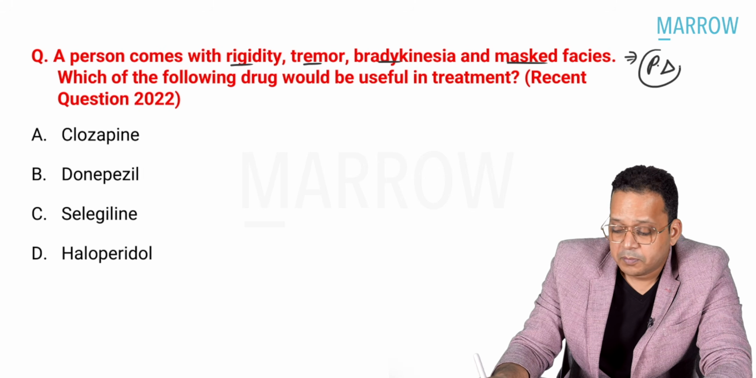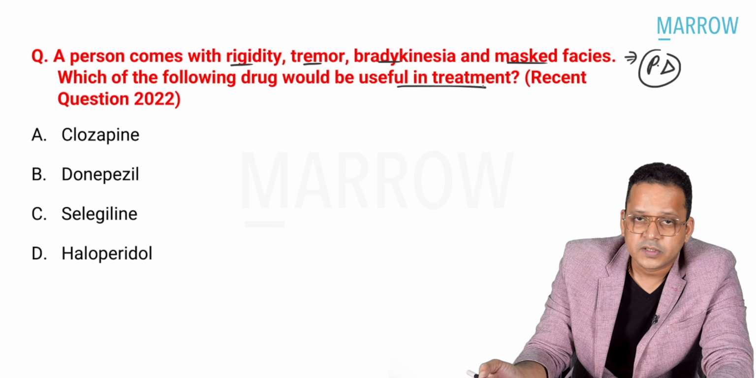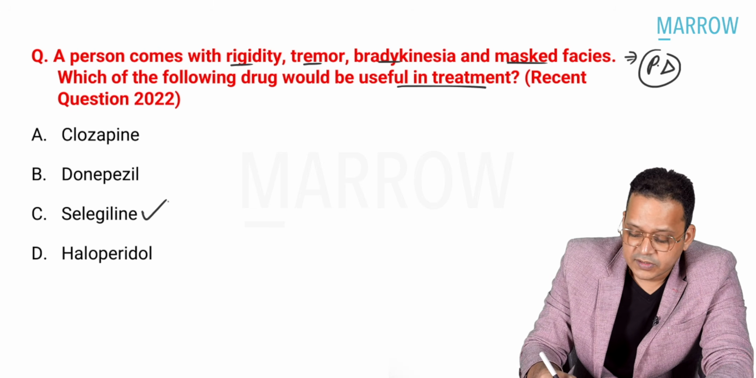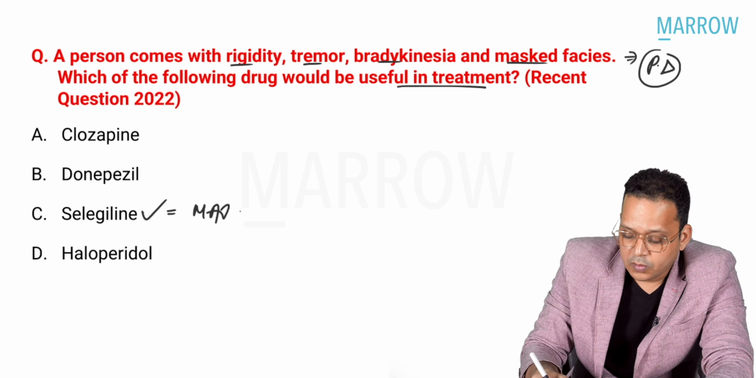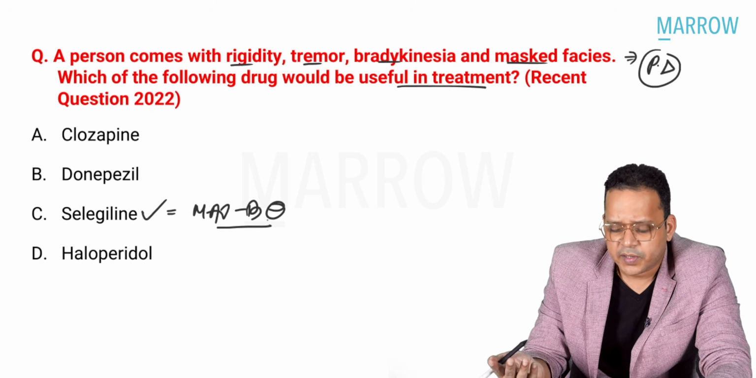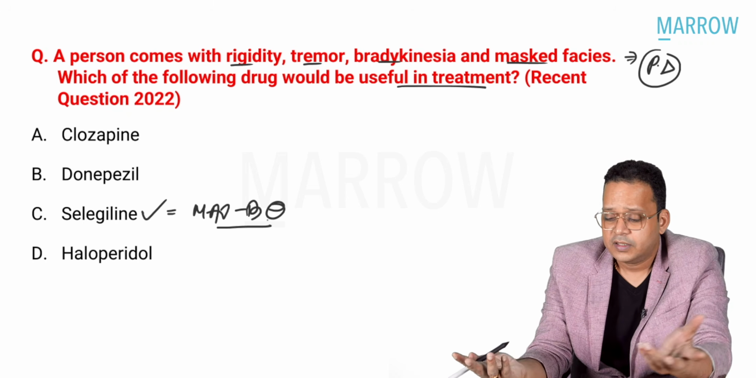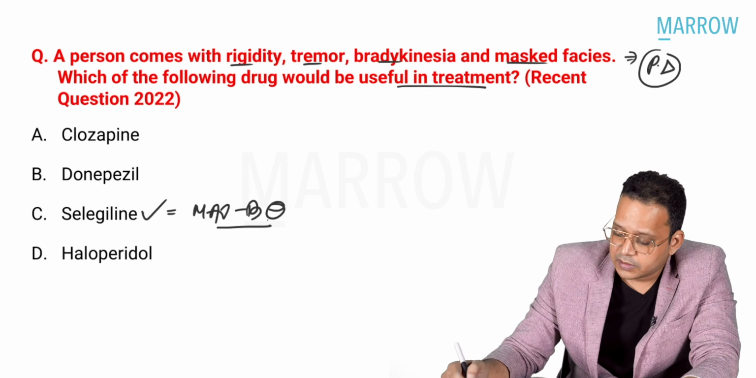A person comes with rigidity, tremor, bradykinesia, masked faces. Diagnosis, PD, Parkinson's disease. Which of the following drug would be used in treatment? What is the answer, guys? Answer is selegiline, which is a MAO-B inhibitor. Others are not, as clozapine is antipsychotic, donepezil in Alzheimer's, haloperidol in psychosis, like clozapine. So again, this is not a difficult question.